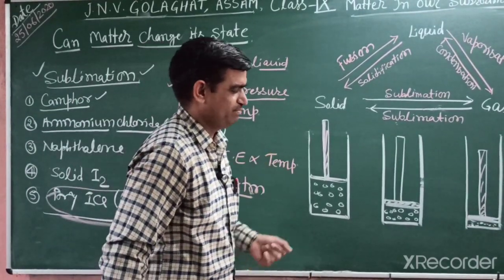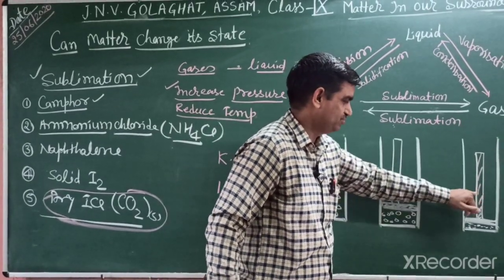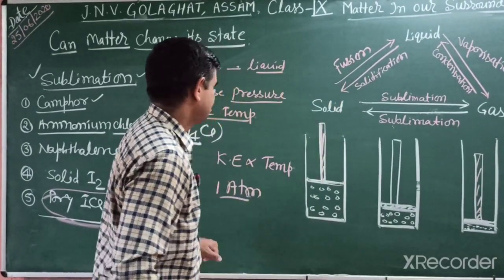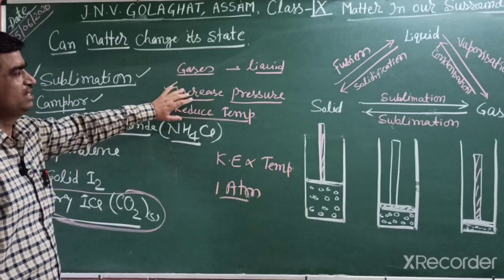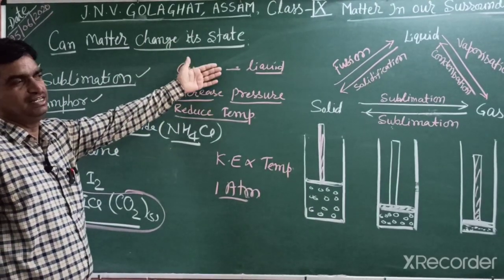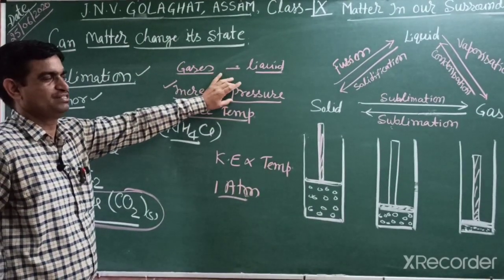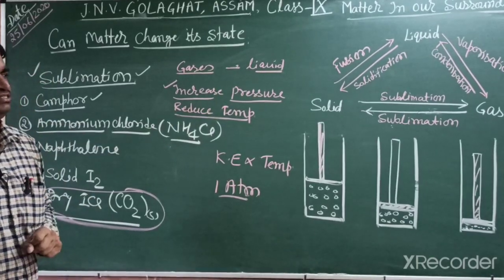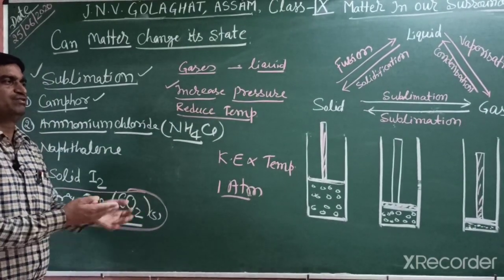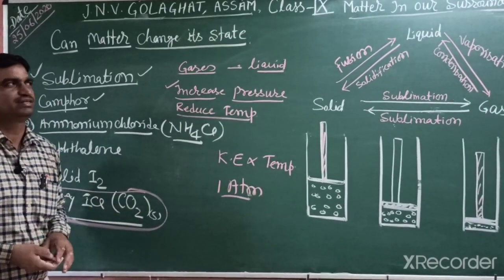So for preserving meat and other materials, we use dry ice, and by this process we can change any gas into liquid by applying pressure and decreasing temperature. You will study more about this process in 11th class.